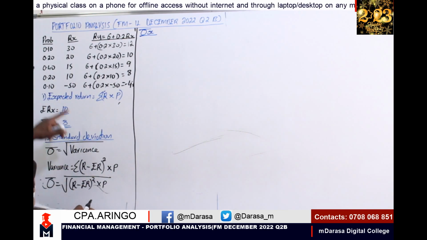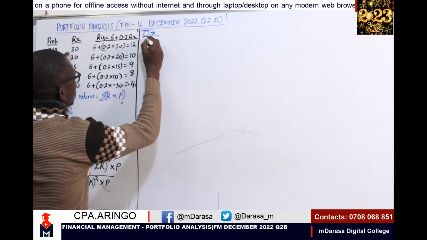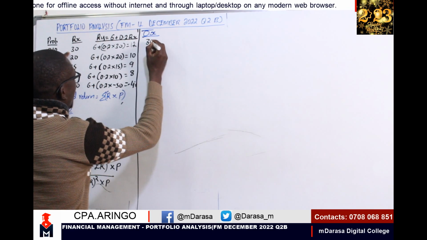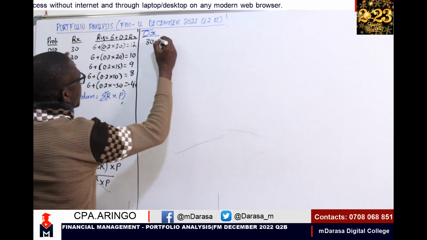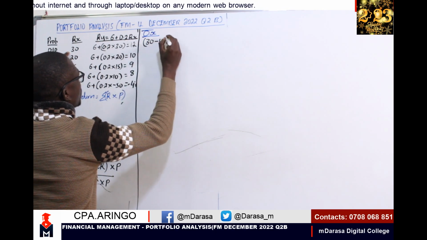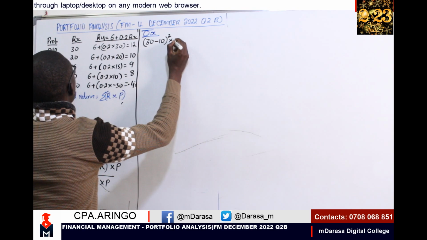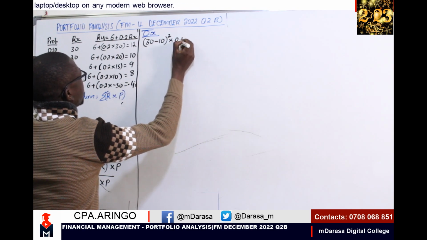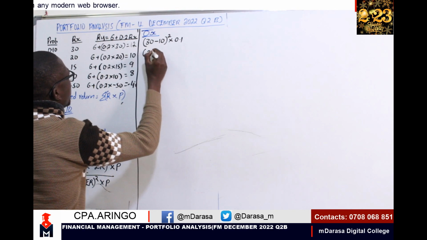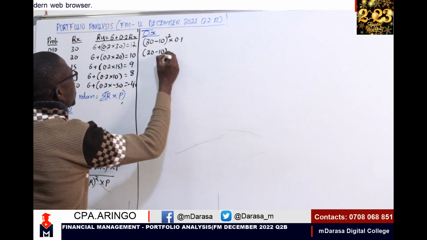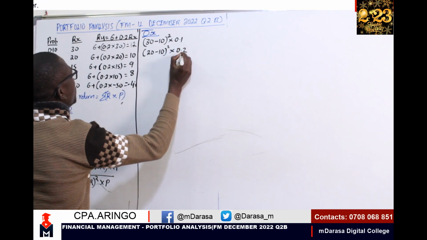My return of security X, the first line is 30. I take 30 minus the expected return, which we determined here to be 10. I square this one and multiply by my probability, which is 0.1. The other one is 20 minus 10, squared, by 0.2 probability.